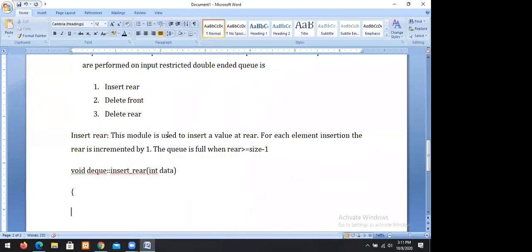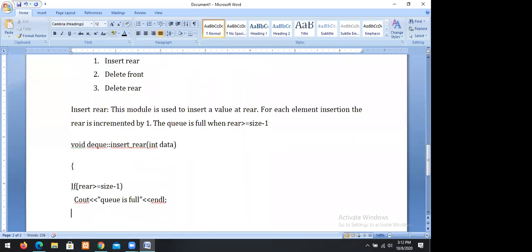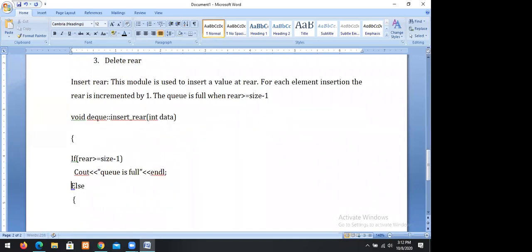So it is not possible if rear is greater than or equal to size minus 1. If rear is greater than or equal to size minus 1, print that the queue is full, and else if the queue is not full, we can insert the value.